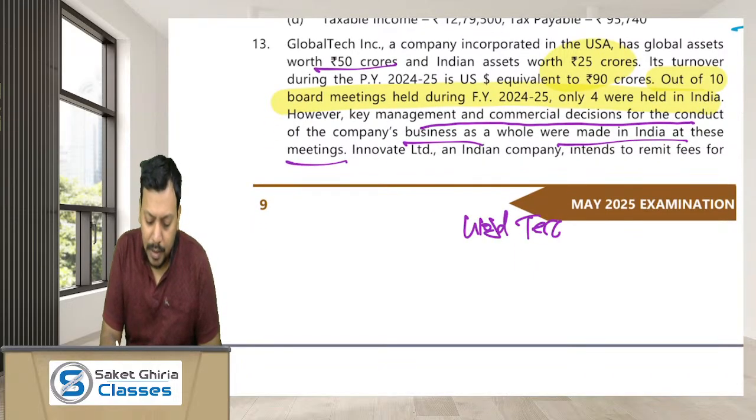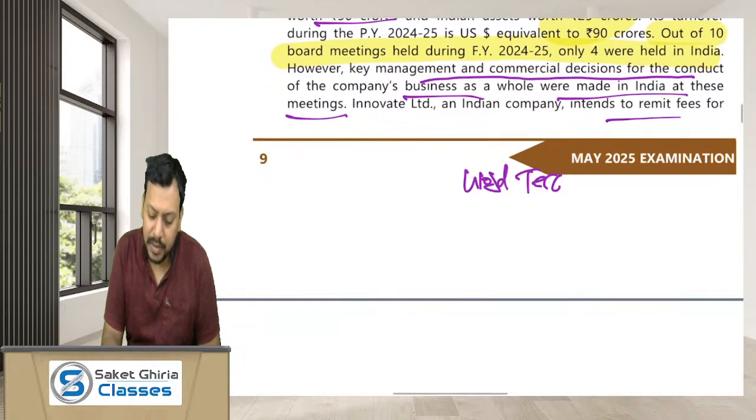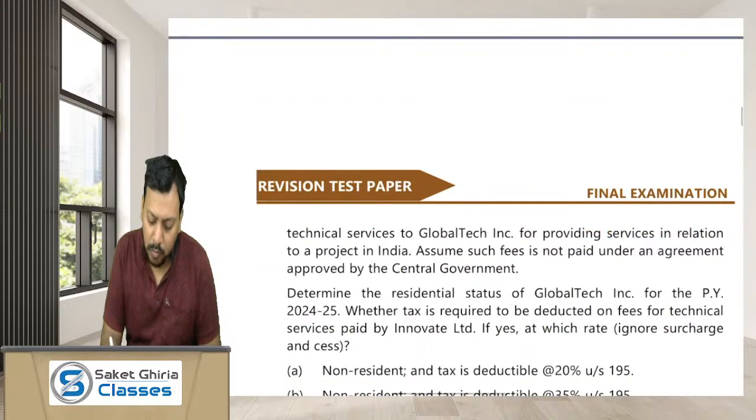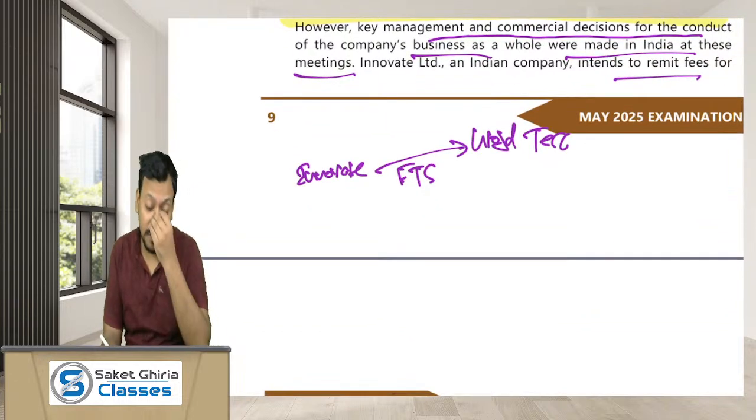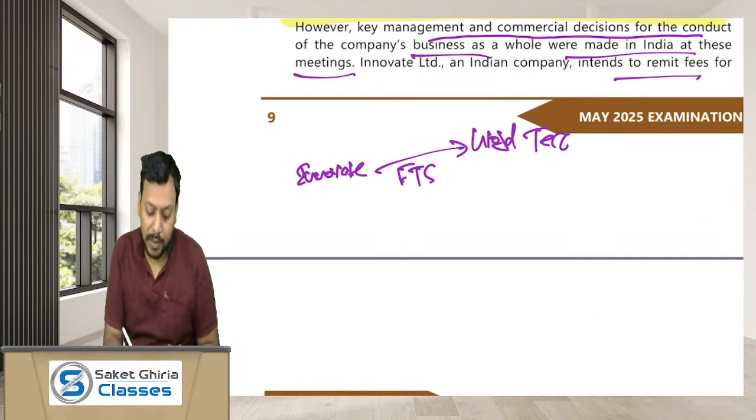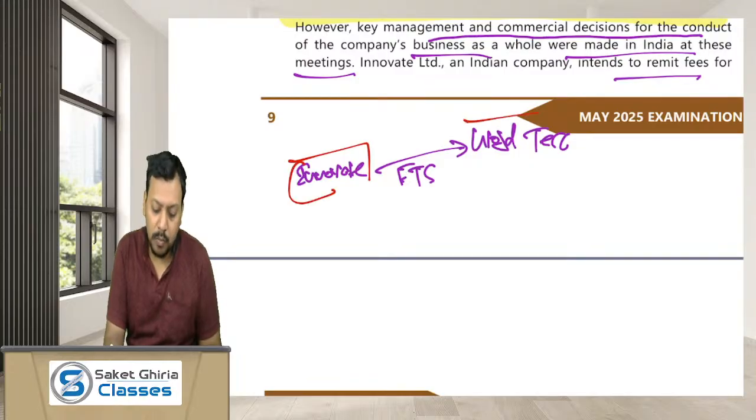Okay. Issue is what, moving further, Innovate Limited, an Indian company, intends to remit FTS to Global Tech for providing services. Okay, there is a company named Innovate, and it has to pay to Global Tech fees for technical services. Dear friends, if you consider fees for technical services, Innovate is a payer and Global Tech is a payee.